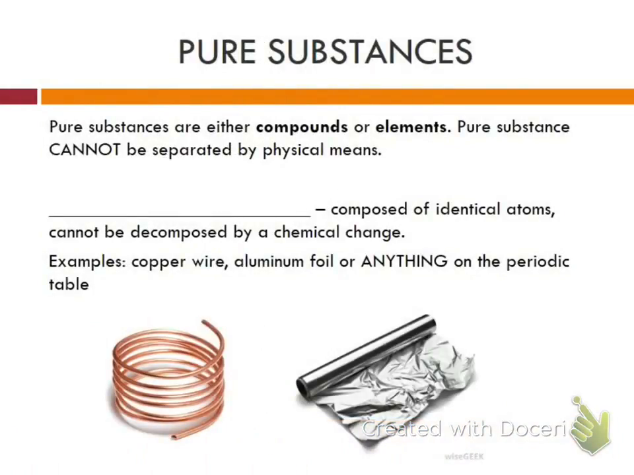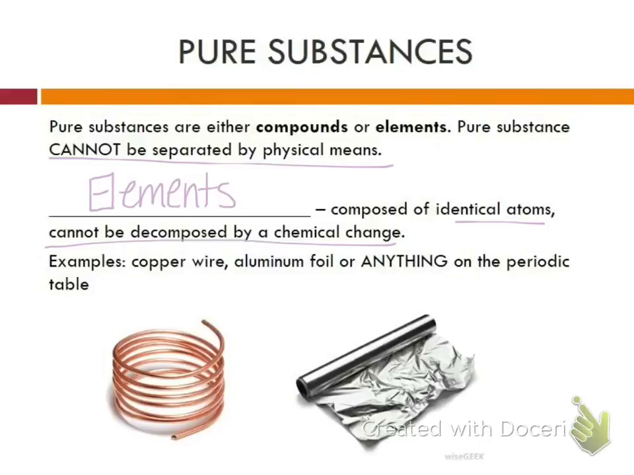So a pure substance can be either an element or a compound. It is something that cannot be separated by physical means, and that goes back to those physical changes we learned about in the first part of this lesson. Elements are composed of identical atoms and cannot be decomposed by a chemical change. In other words, it's broken down into the simplest form that it can be. Anything on the periodic table is going to be an element, which is also a pure substance.